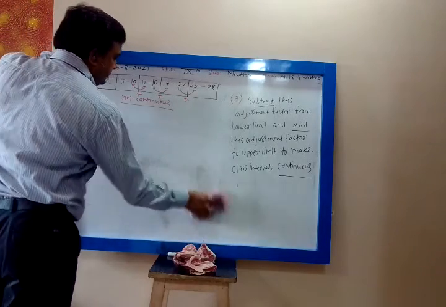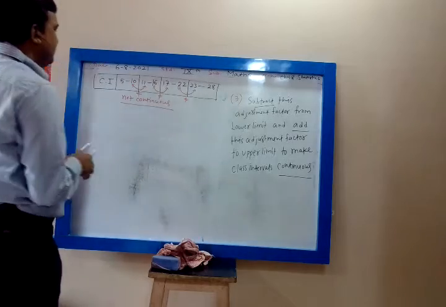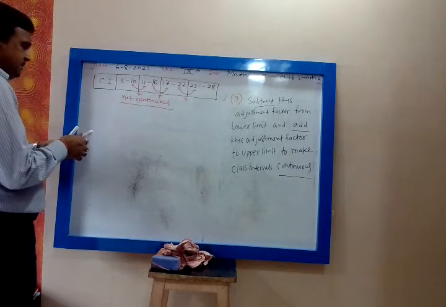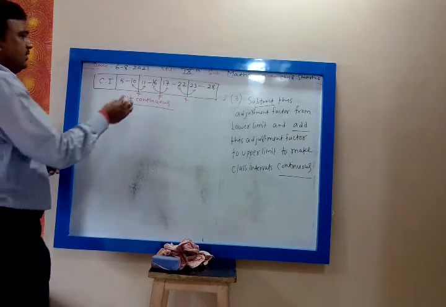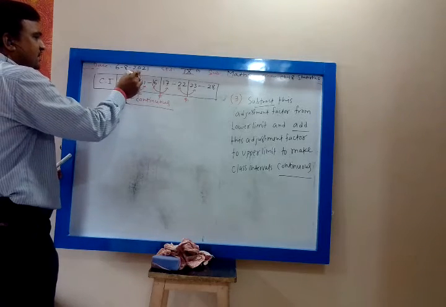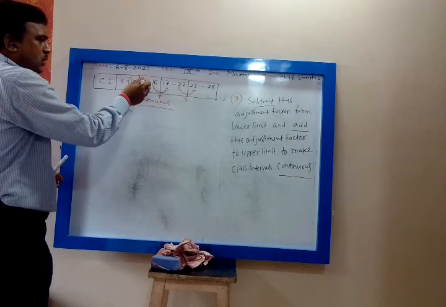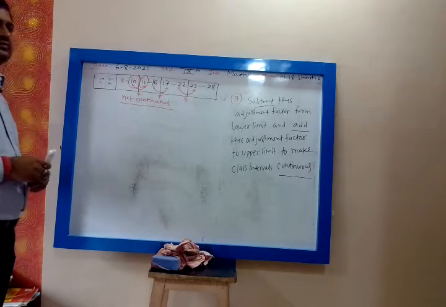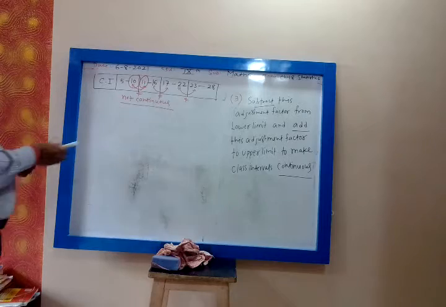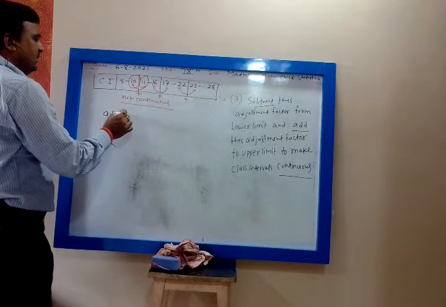So what you will do? We have to find the adjustment factor. So you will consider the upper limit of one class interval. The upper limit of one class interval is 10, correct? And the lower limit of the next class interval, what is that? 11. Are you getting? Yes? How will you find the adjustment factor?